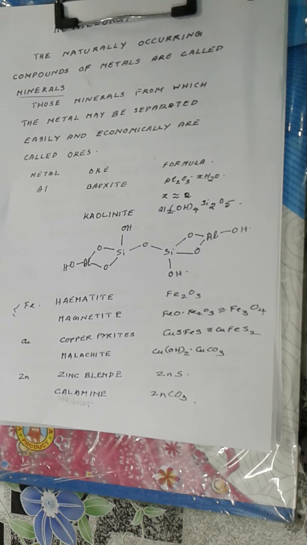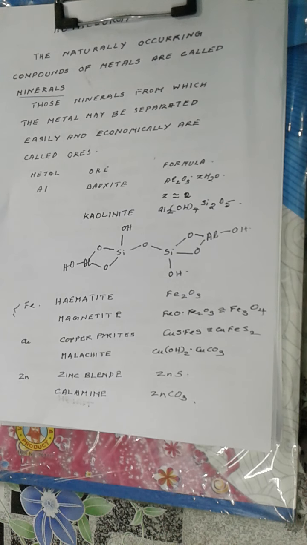That is the underlying principle behind economy: the isolation should be cheap, of less expenditure of money. The processes also should be less costly, and minimum processes should be adopted for isolation of the metal from the ore.